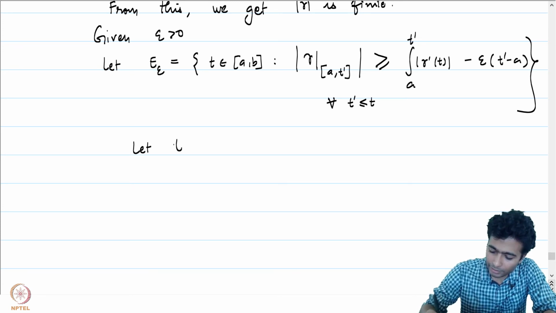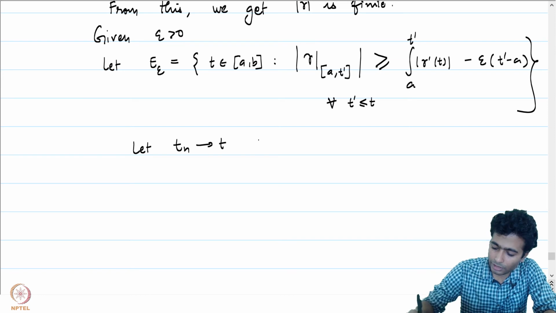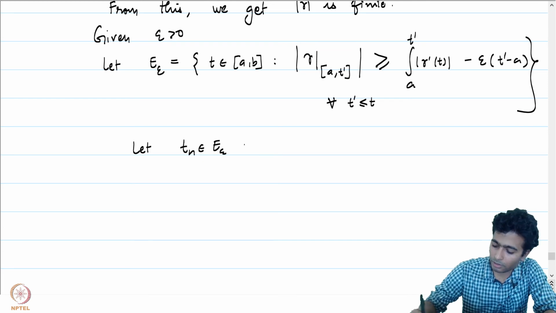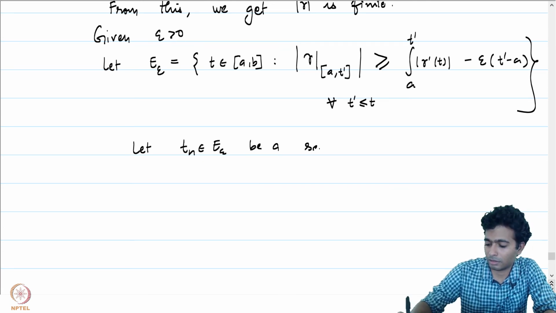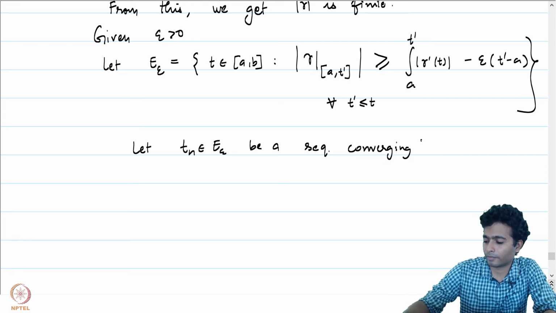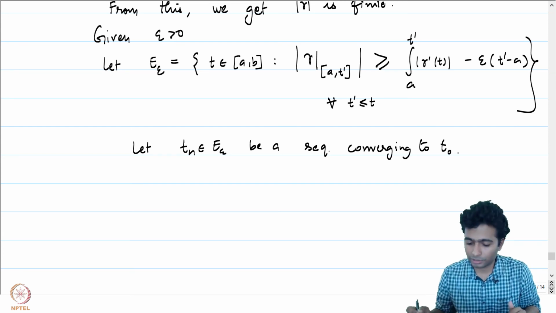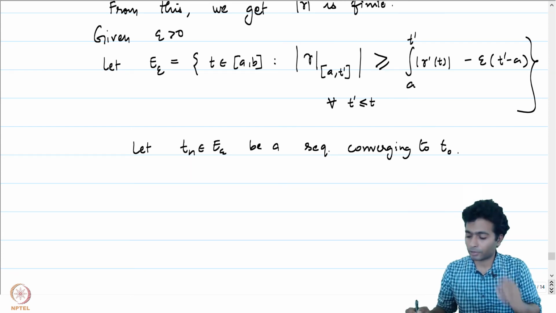Let t_n in E epsilon be a sequence converging to t. Let me call it t naught rather. Our goal is to show that t naught is contained in E epsilon.